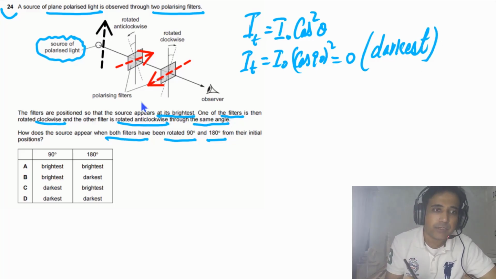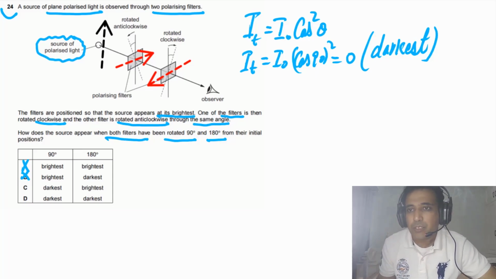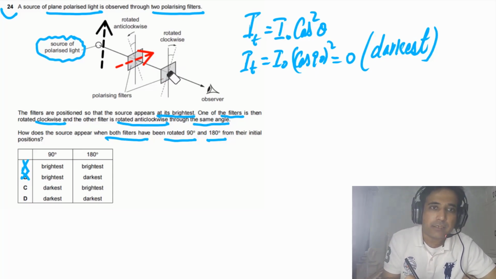So this is the first case. So the answer can be C or the answer can be D. A is not possible, B is not possible. C or D, these are the two possible options. Now let's look at the second case.